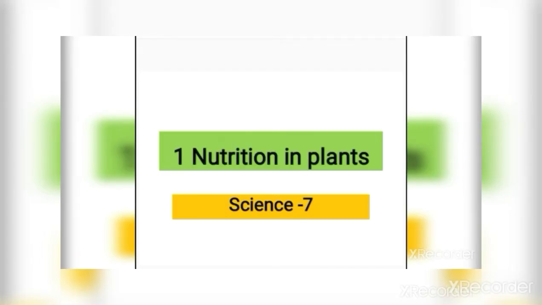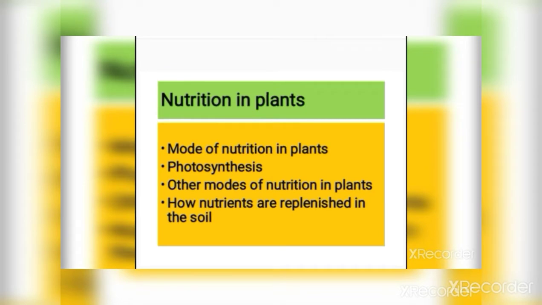Class 7 Science Chapter 1 Nutrition in Plants. In this chapter, we are going to learn about mode of nutrition in plants, photosynthesis, that is food making process in plants, other modes of nutrition in plants, and how nutrients are replenished in the soil.